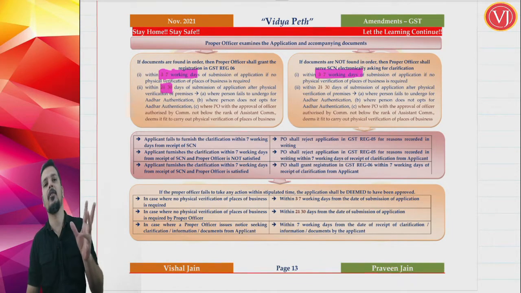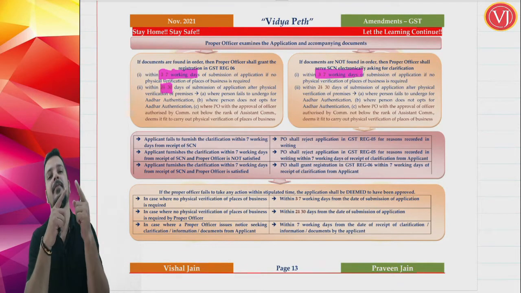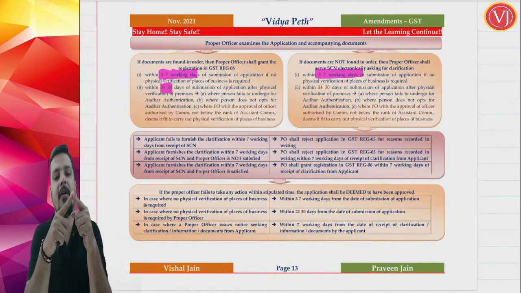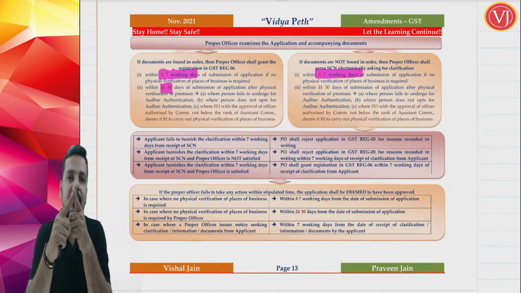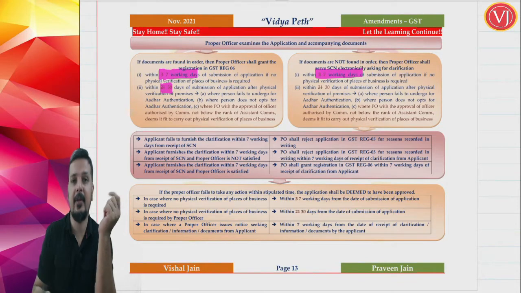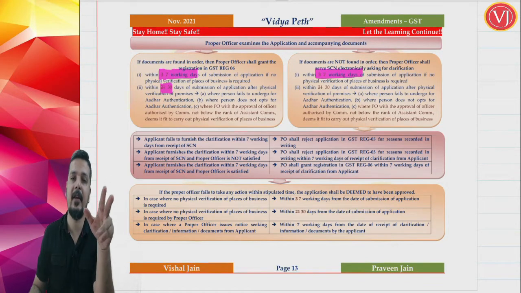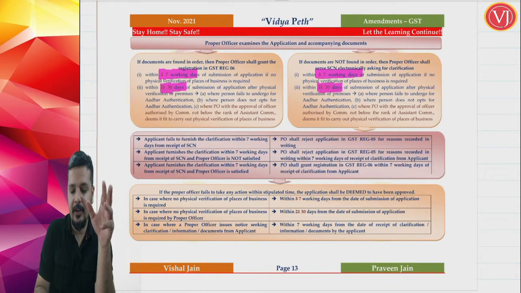This is in one situation, because when you are filing your application for registration, two things can happen. One, there is no physical verification. Another, there is physical verification. If there is no physical verification of premises, then 3 working days is changed to 7 working days. If there is physical verification of premises, then the time limit was 21 days, now which is changed to 30 days.